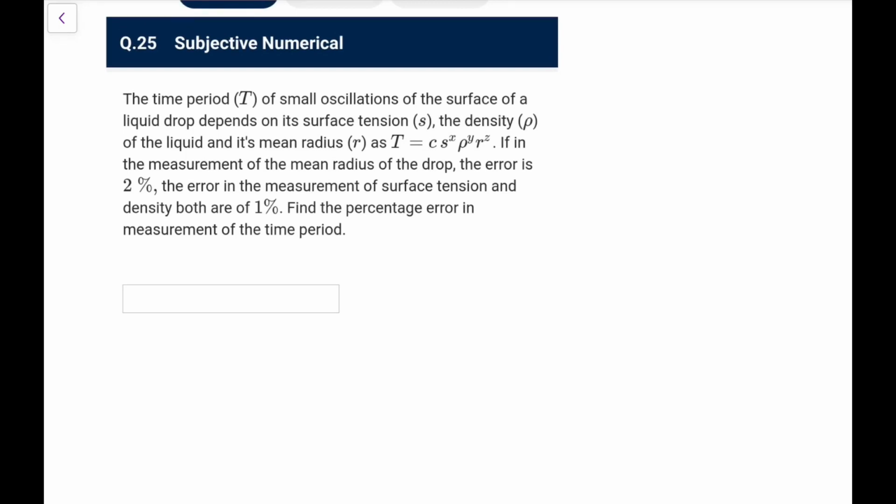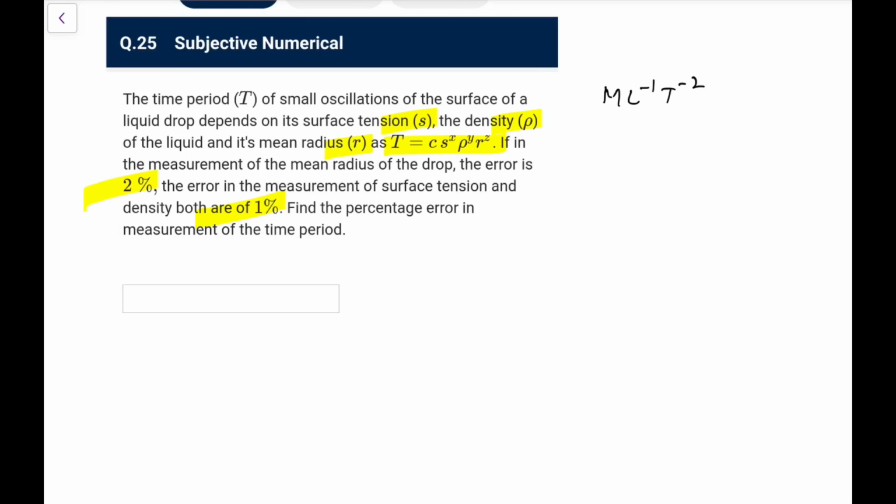The period of small oscillation of the surface of a liquid drop depends on surface tension, density of liquid, and mean radius r. If the error in measurement of the mean radius of the drop is 2%, and in surface tension and density both are 1%, the error in measurement of time period is? First you need to find the powers x, y, z. Surface tension is force per unit length, not force upon area, so it is M T minus 2.